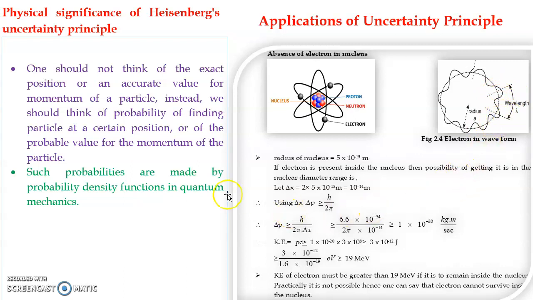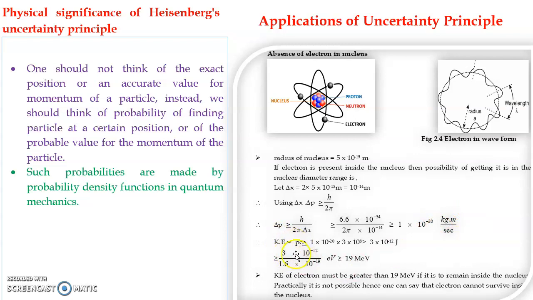Here we apply the uncertainty principle: delta x into delta p greater than or equal to h upon 2 pi. If we calculate delta p, the uncertainty in the momentum, because delta x we know, it comes out to 1 into 10 raised to minus 20 kg meter per second, because it is a momentum, mass into velocity, so the unit will be this.